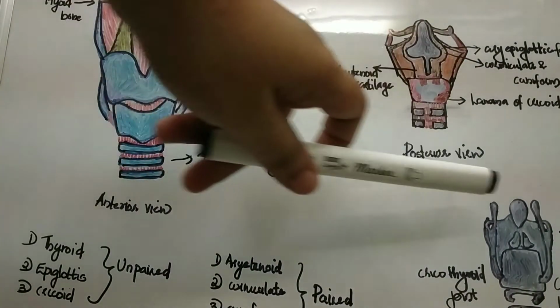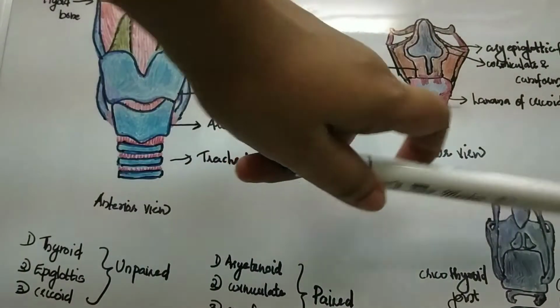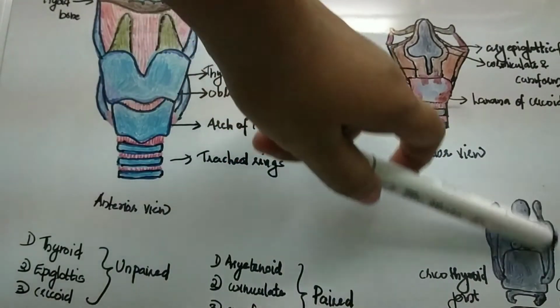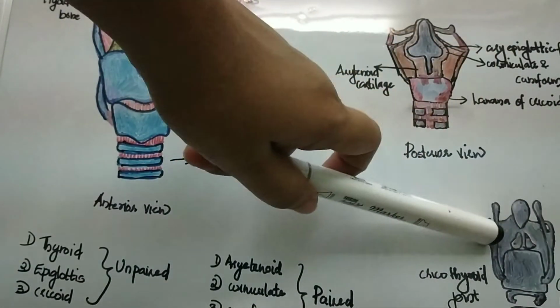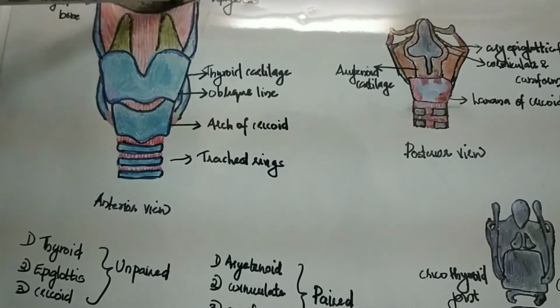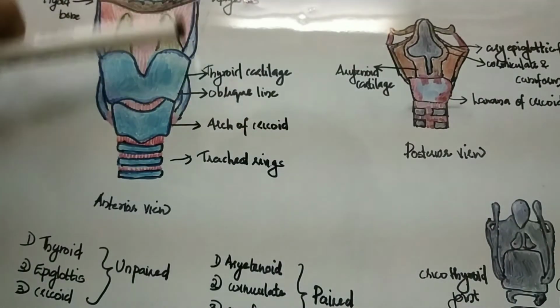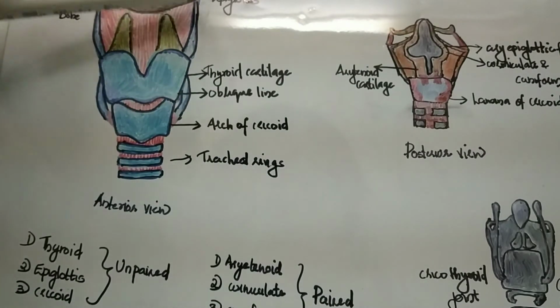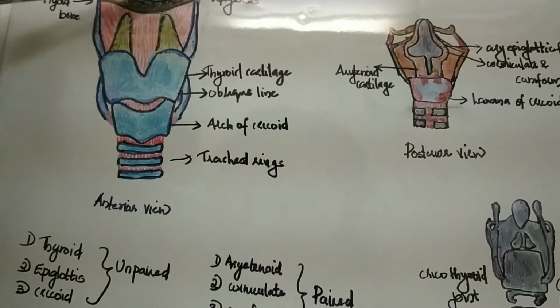So next we will discuss the epiglottis. The epiglottis is a leaf-shaped cartilage which is present in the anterior wall of the upper part of the larynx. So this is the epiglottis. In the anterior aspect, you cannot see the full part of the epiglottis, as you can only see the projection of the epiglottis above the hyoid bone.